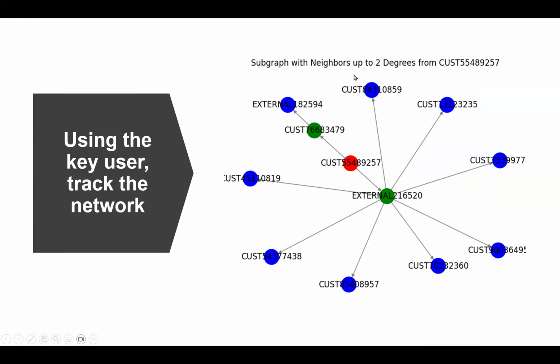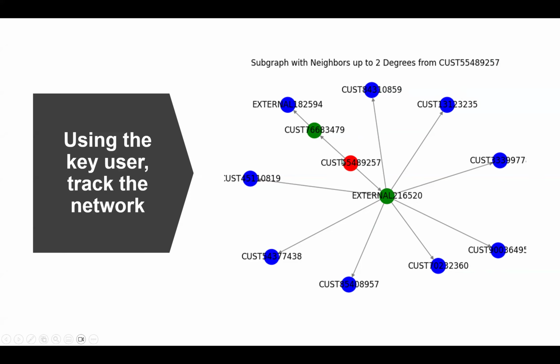The third one is blue, which is the node that has no direct transaction with the red node. I have to mention that for all these nodes, they have the same transaction amount, which means if red has sent $100 to the greens, then the greens must send $100 to all the blues.